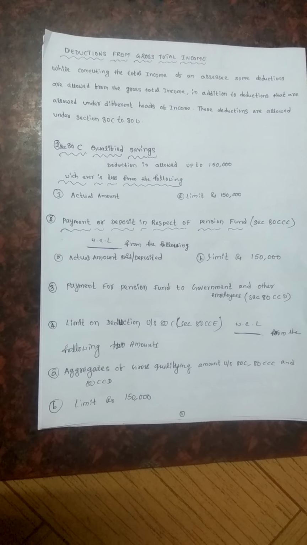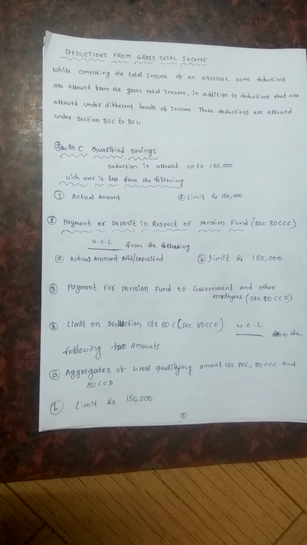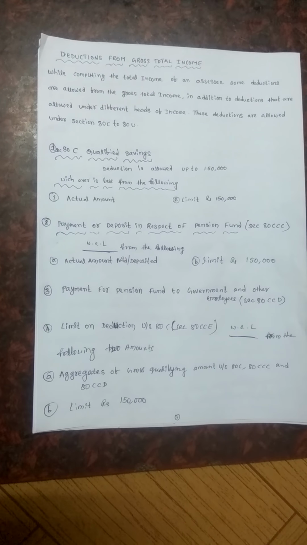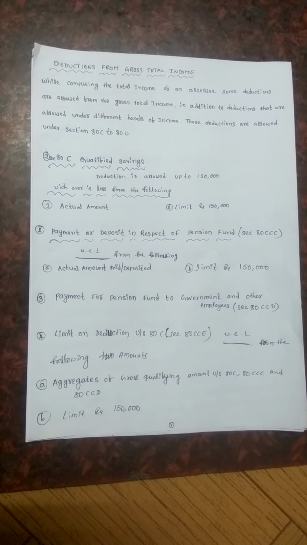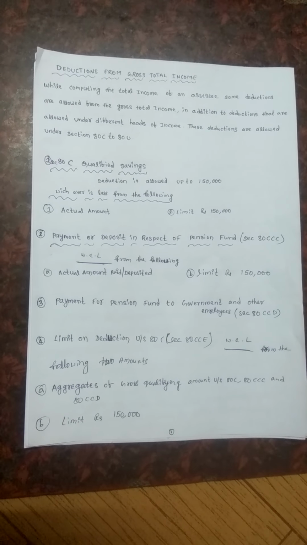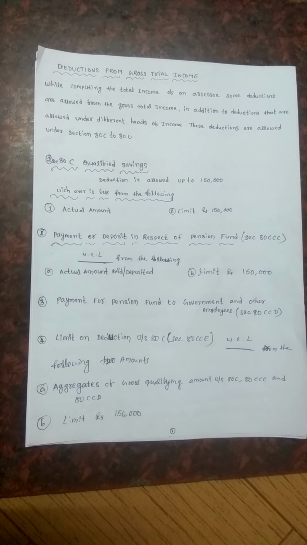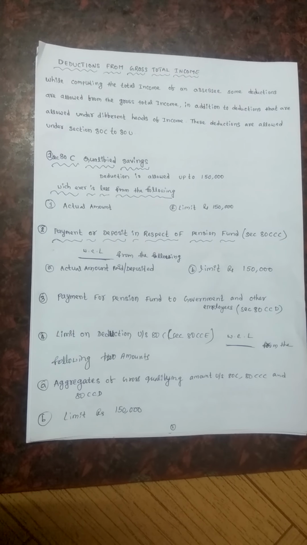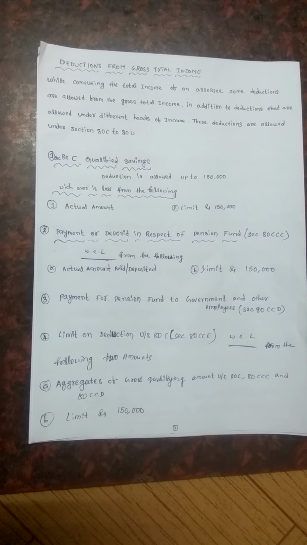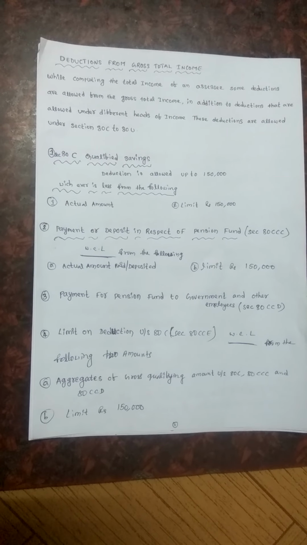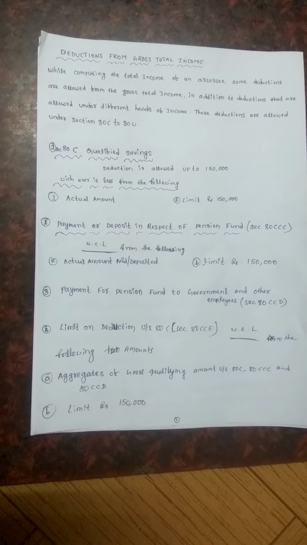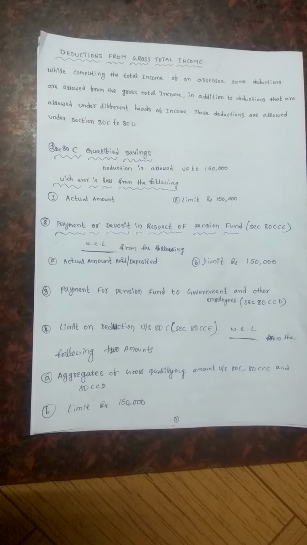It means that in the question, whatever the actual amount given will be compared with the limit of 1,50,000. For example, the actual amount given is 80,000 and the limit is 1,50,000. Which is the least one? The 80,000 will be allowed as a deduction under 80C. Suppose the actual amount given is 1,70,000 and the limit is 1,50,000. In this case, 1,50,000 is the least one. So under 80C, 1,50,000 will be allowed.